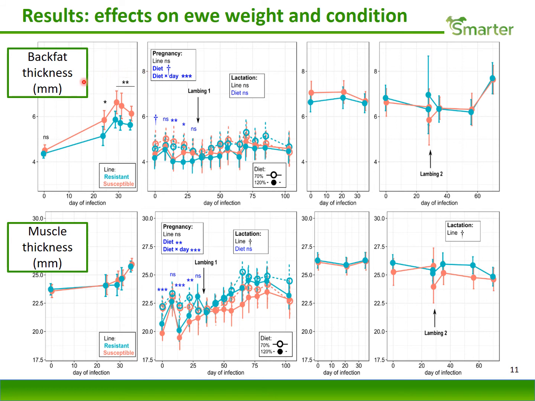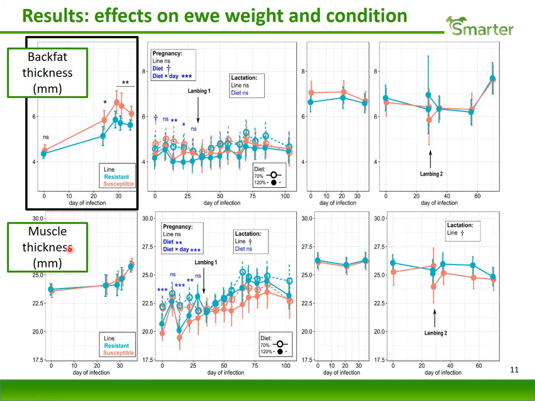In terms of back fat thickness, we observed a potential trade-off between back fat deposition and resistance, because the resistant line has a lower back fat deposition compared to the susceptible one. However, this effect was not confirmed in the adult stages.